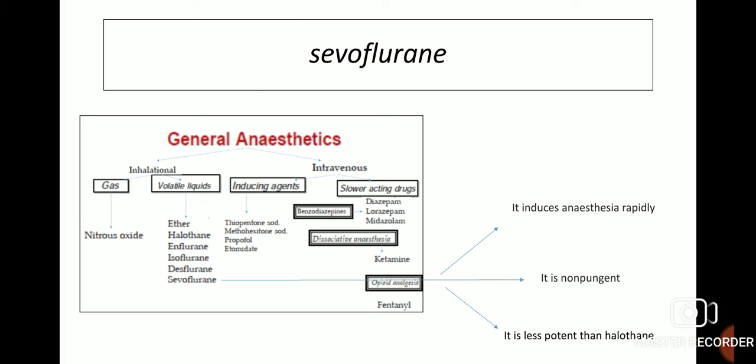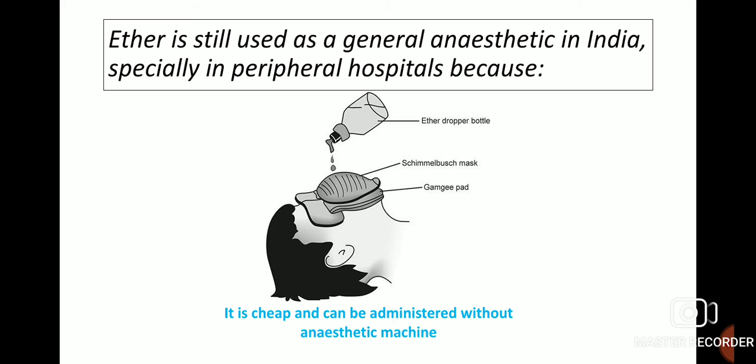Sevoflurane, which comes under the class of volatile liquid inhalational general anesthetics, induces anesthesia rapidly, it is non-pungent, and it is less potent than halothane. Ether is still used as a general anesthetic in India, especially in peripheral hospitals, because it is cheap and can be administered without an anesthetic machine, as shown in the figure.